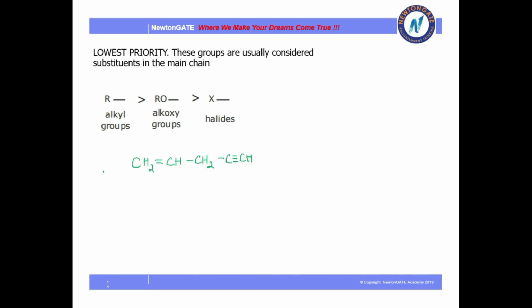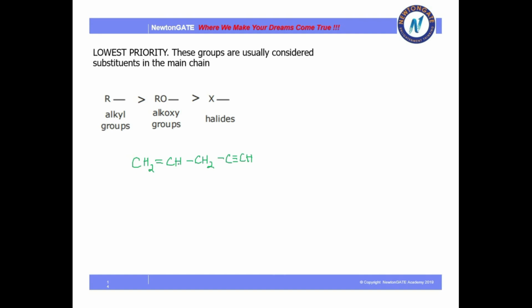Let's take this example. Here both a double bond and a triple bond are there. So how will you prioritize and name it? As we have already discussed in the previous rules, if there are a double bond and a triple bond, we should first go by the double bond. Priority of the double bond will be more than the triple bond. So your numbering will be from here, that is from the lowest one.